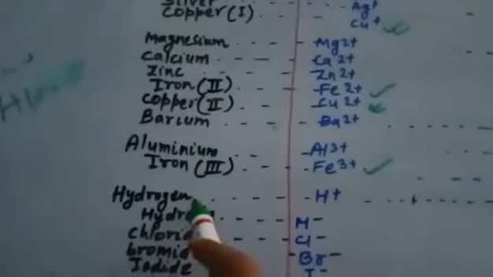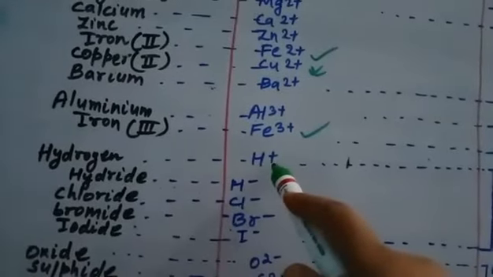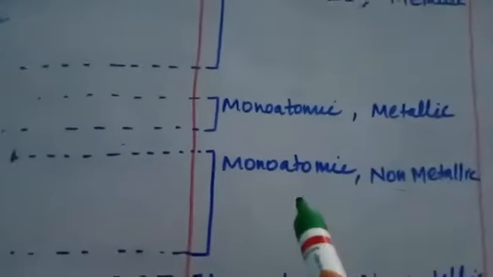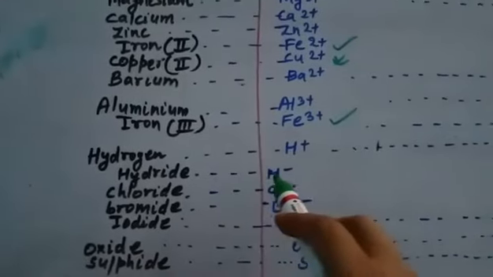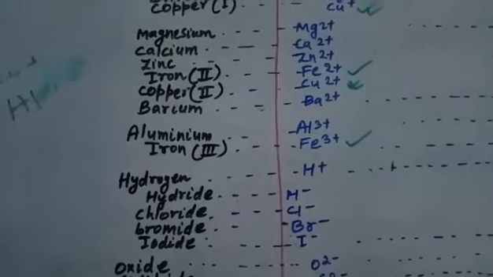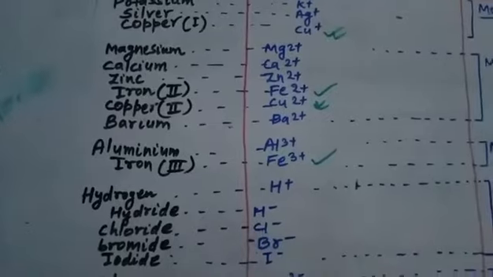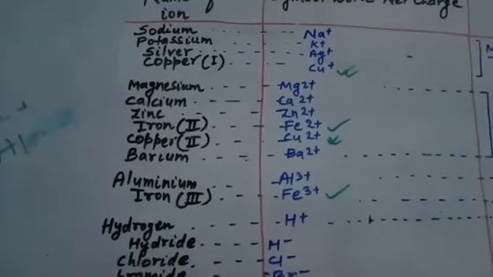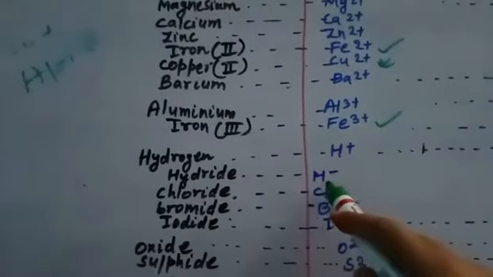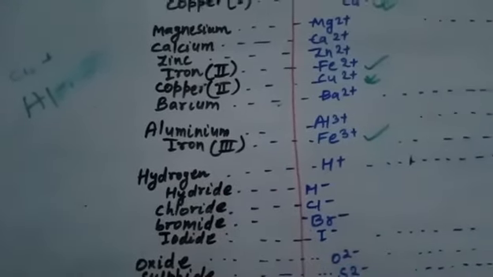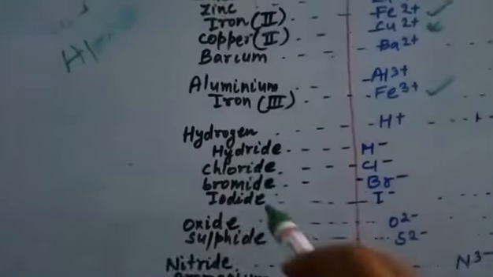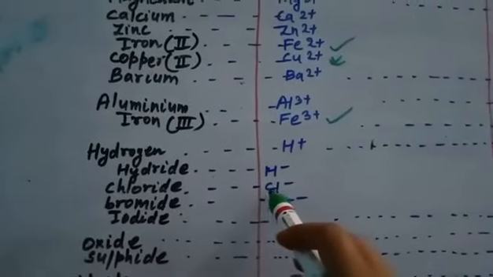Then we will see hydrogen. Hydrogen acquires 1 net positive charge. So it is also monoatomic, but it is non-metallic. So here we can see a non-metallic ion with positive charge, that is hydrogen. Then we will see hydride. Hydride is H minus. So when hydrogen is charged and contains 1 net negative charge, that type of ion is called hydride ion.